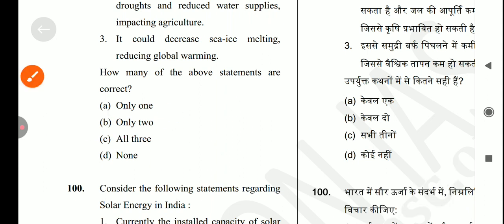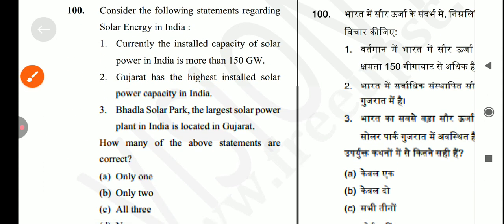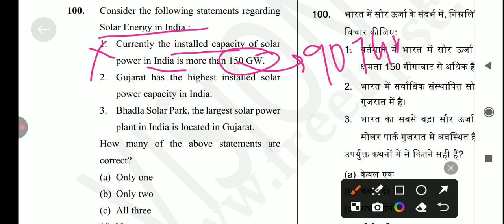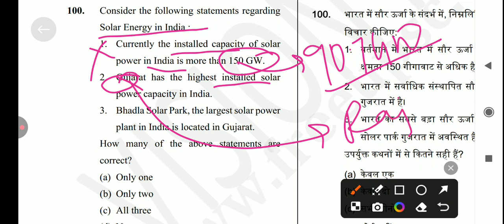Okay, let's come to the next question, which is consider the following statements on solar energy in India. First is currently the installed capacity of solar power in India is more than 150 gigawatt. Is it true? No, it's not a correct statement because it's not 150, it's only 90.7 gigawatt. Okay, so the first statement is incorrect. Next is Gujarat has the highest installed solar power capacity in India. Is it true? No, it's not Gujarat, it's Rajasthan. Okay, so the second statement is also incorrect.